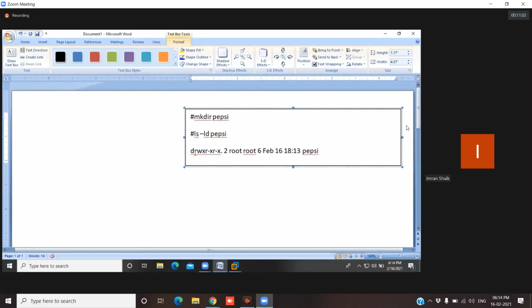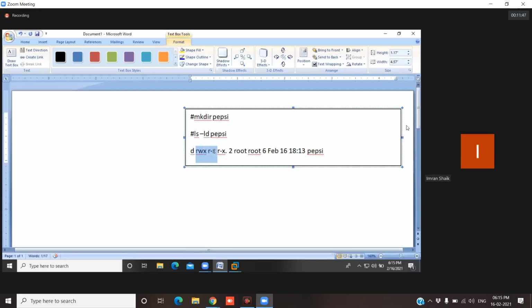So D is for directory, you know this. We'll have the D in front of this directory. Then RWX, and R-X. So what is this? RWX is the permission for the user. This is the user column. Who is the owner of this directory, guys? Root, because I created this directory with the help of the root user. And who is the group owner? Root. And there's a size and the timestamp.